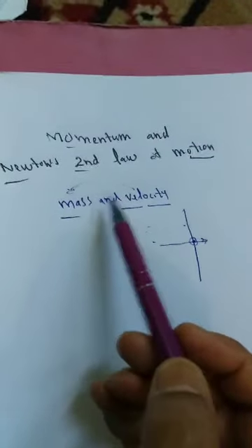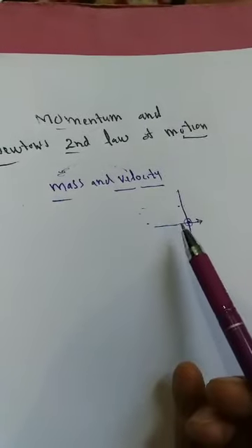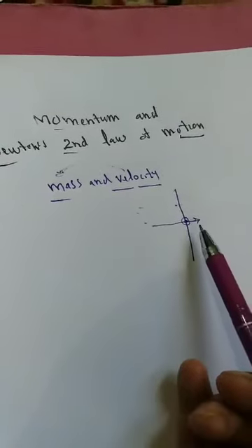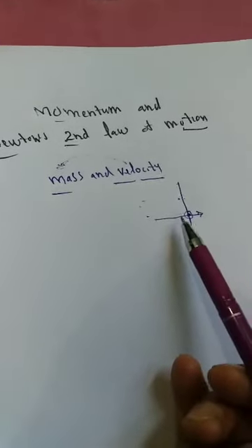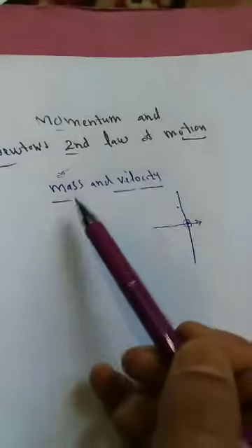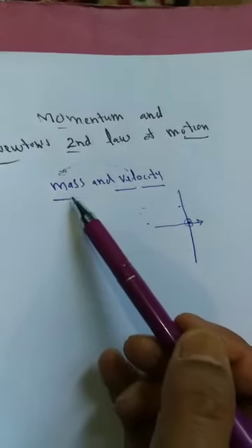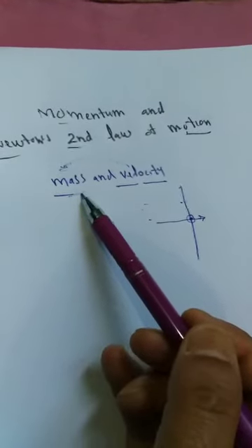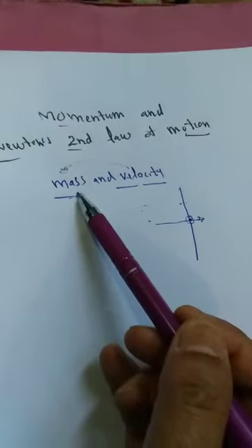As you have seen, when a bullet is fired from the gun, it will penetrate through the wall. When it is thrown simply, it will not penetrate, because the thing which has higher velocity has higher motion. It also depends upon the mass. If a body is heavier, we cannot produce its motion as much as when the body is smaller.